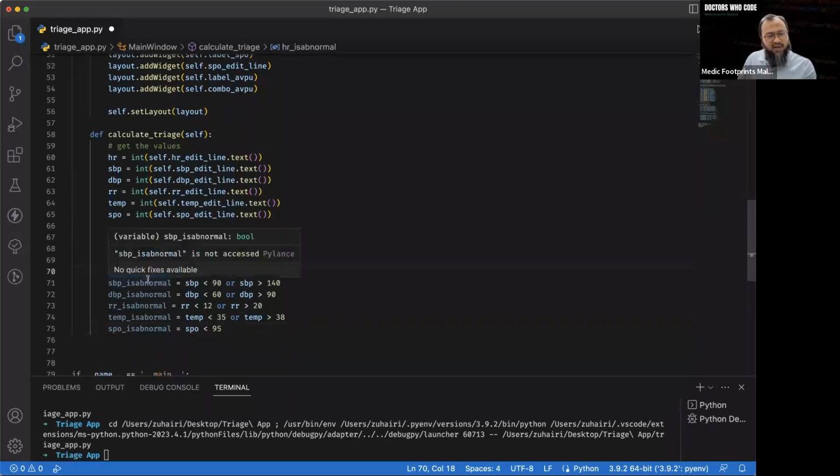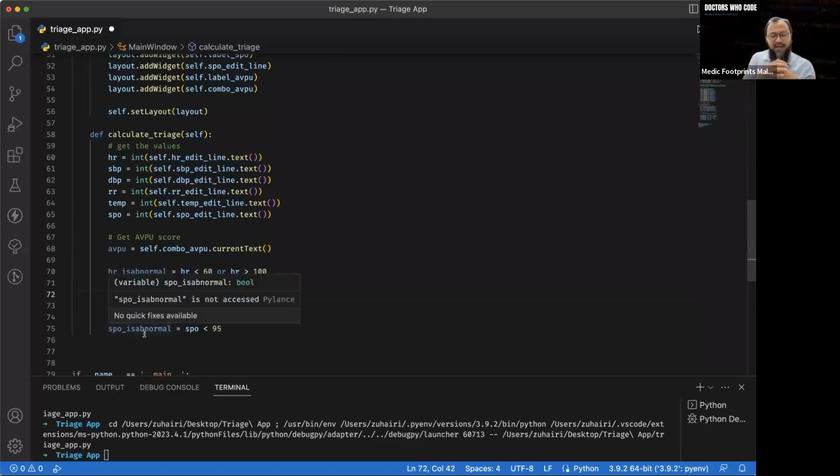If any of these conditions is fulfilled, then it's going to be true. If it's not fulfilled, it's going to be false. For this one to be true, at least one of these must be true. Or means this one or this one, this one or this one.